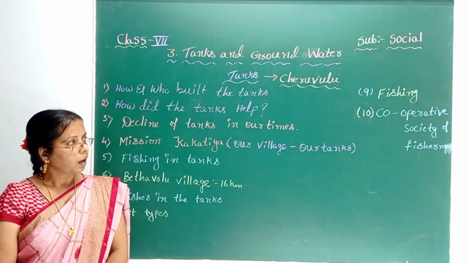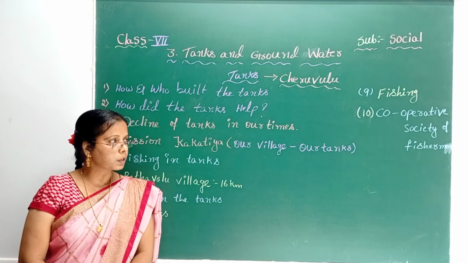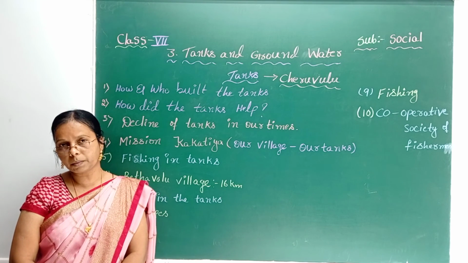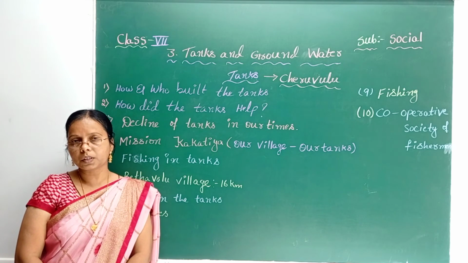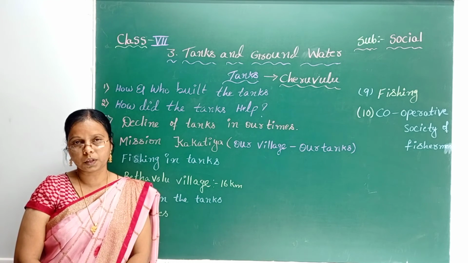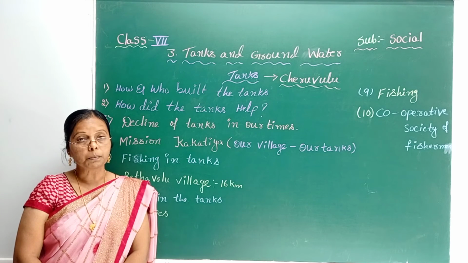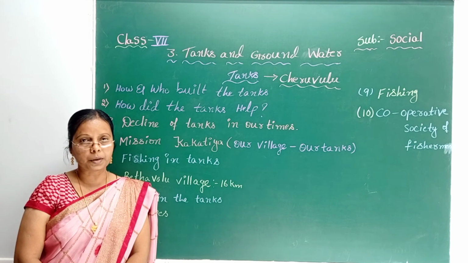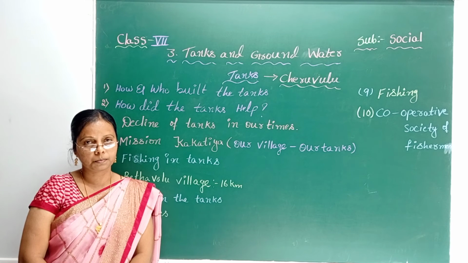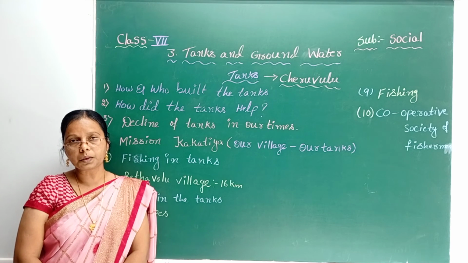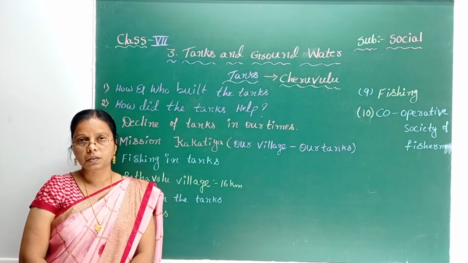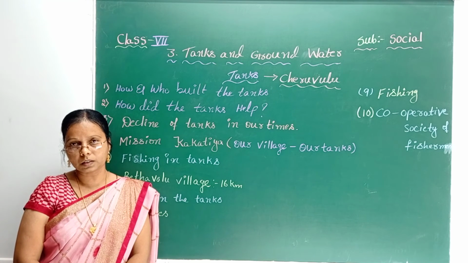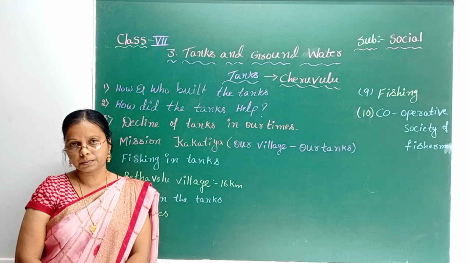Later here, how to know about the cooperative societies of fishermen. Every fisherman must be a member in a cooperative society. That membership is decided on the basis of ayakat. Generally, to give a membership, they consider 1 hectare of land, that is 2.5 acres of land.